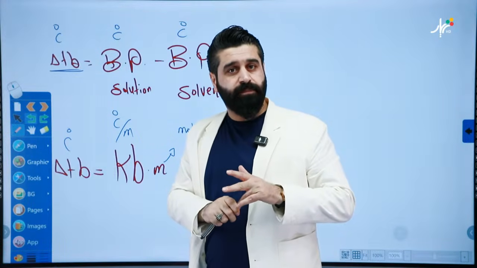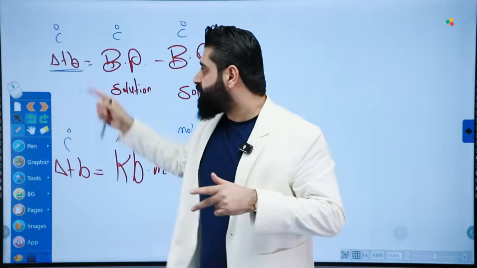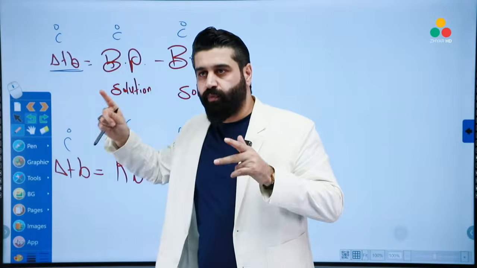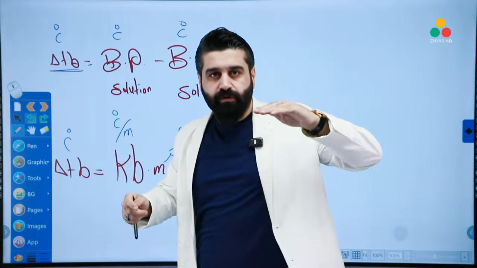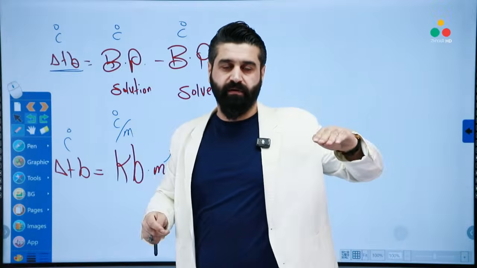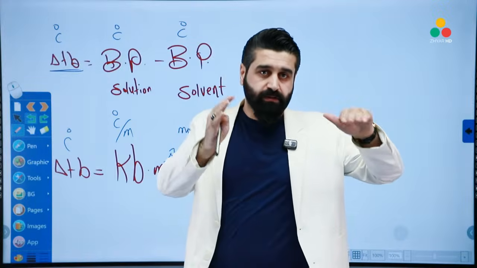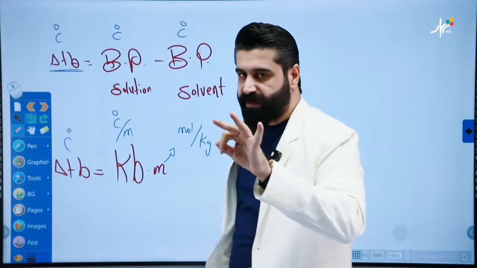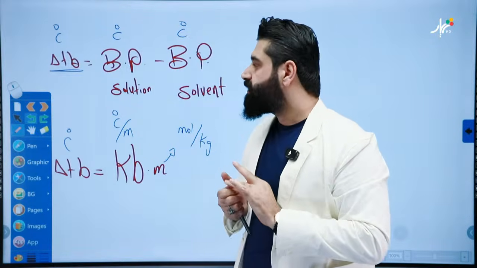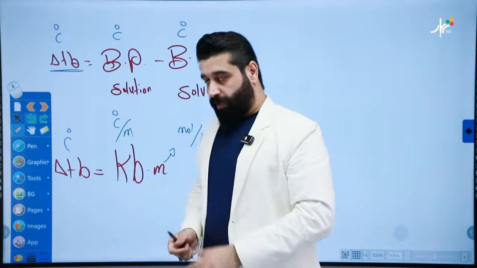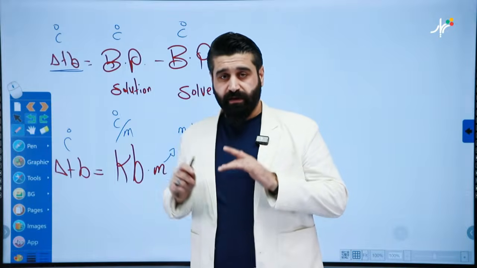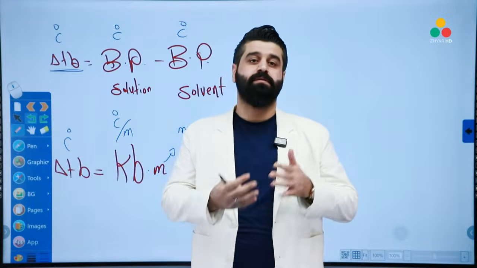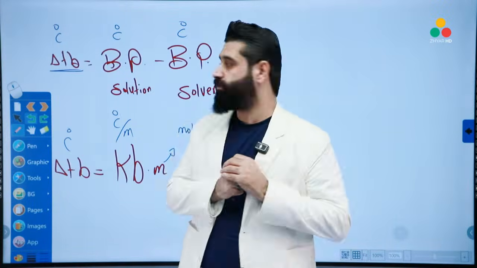The third one, boiling above its normal boiling point. I'll repeat the three names. The first one, change in boiling point. The second one, boiling point elevation. The third one, boiling above its normal boiling point. Okay?